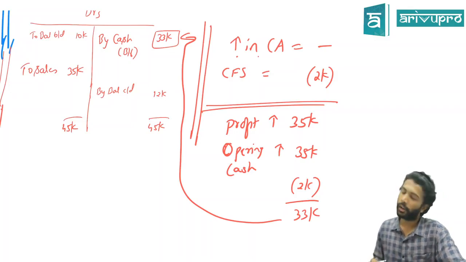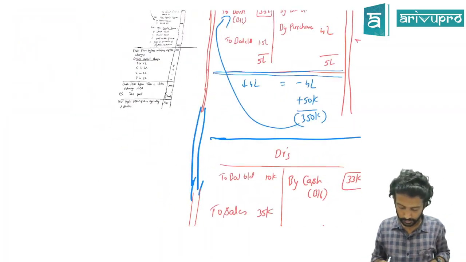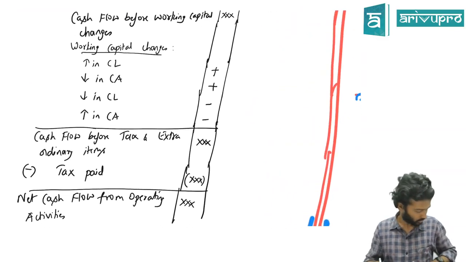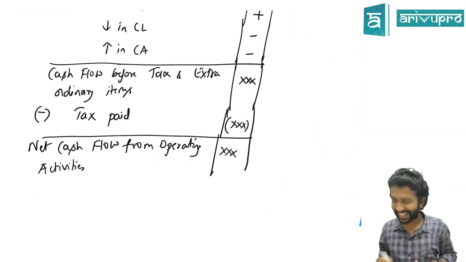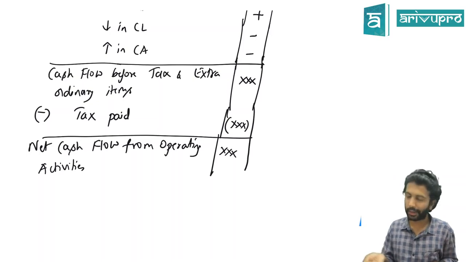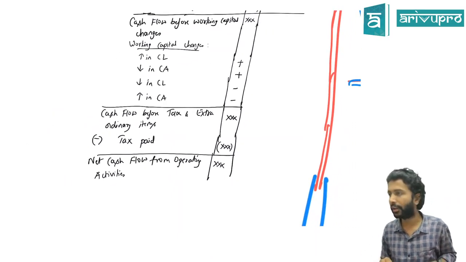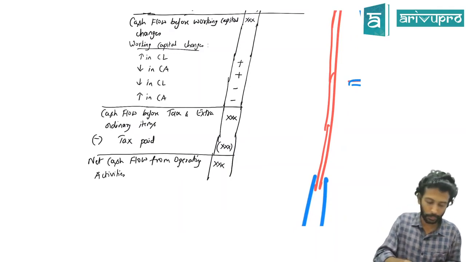Yes, sir. Awesome. So till here we are done. Now it's time up. That's the reason they're looking at me differently. Last is tax paid, which we have covered. Afterwards, if you do all this, you're going to get net cash flow from operating activities. We'll apply them and I'll also give you one more format tomorrow and then we will start applying them in tomorrow's questions. Thank you.